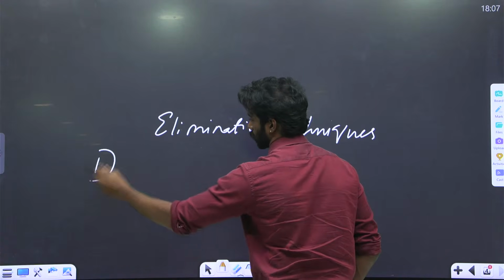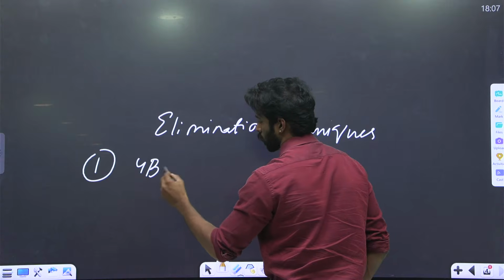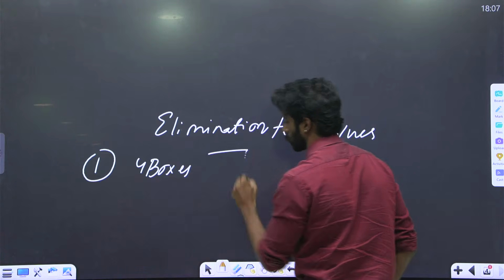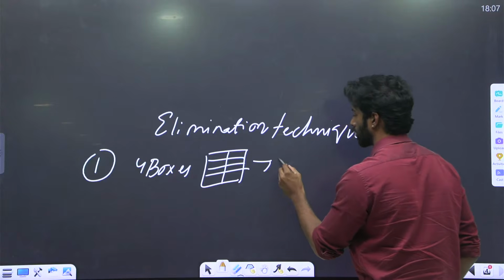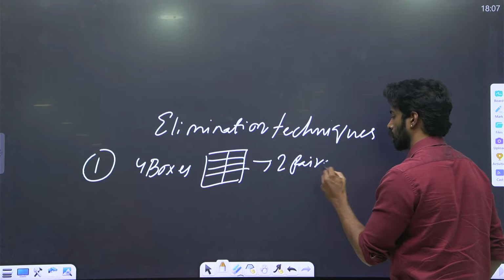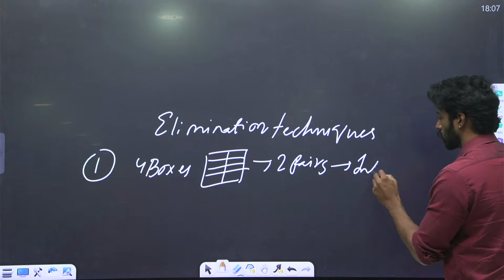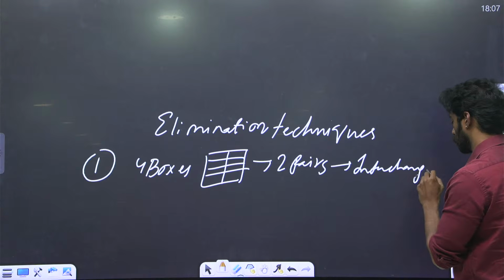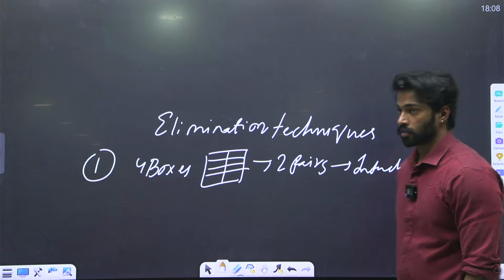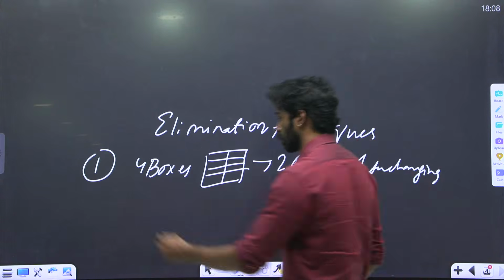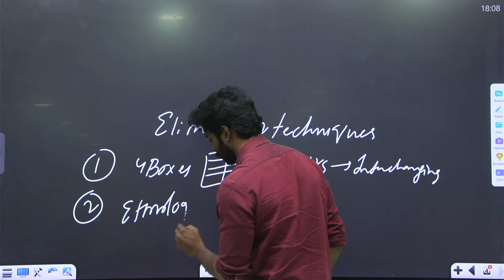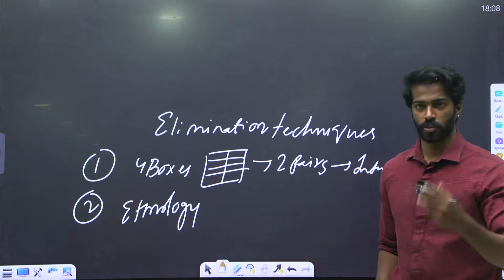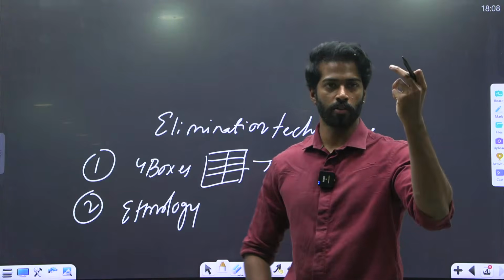First one is that whenever there are four boxes like this, then most probably it is two pairs only, based on interchanging of options. This is the first. The second one is the use of etymology. Etymology is nothing but the use of that particular statement given in the question.